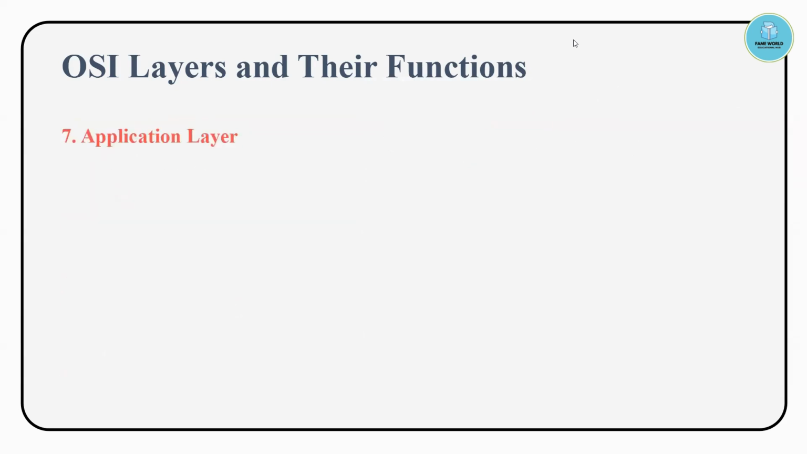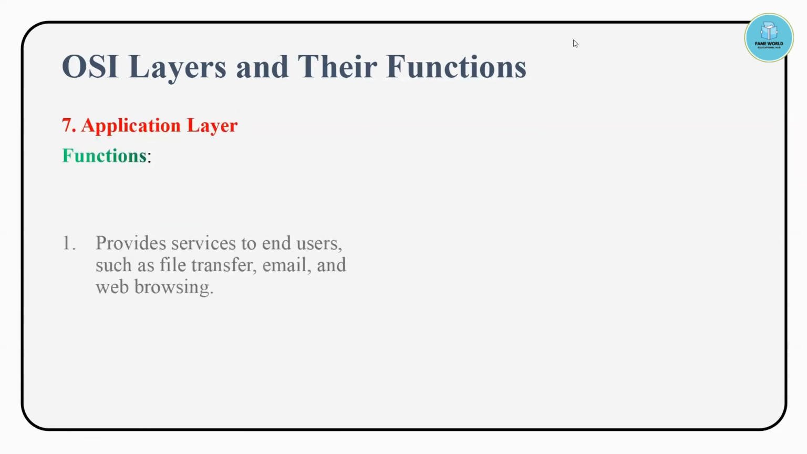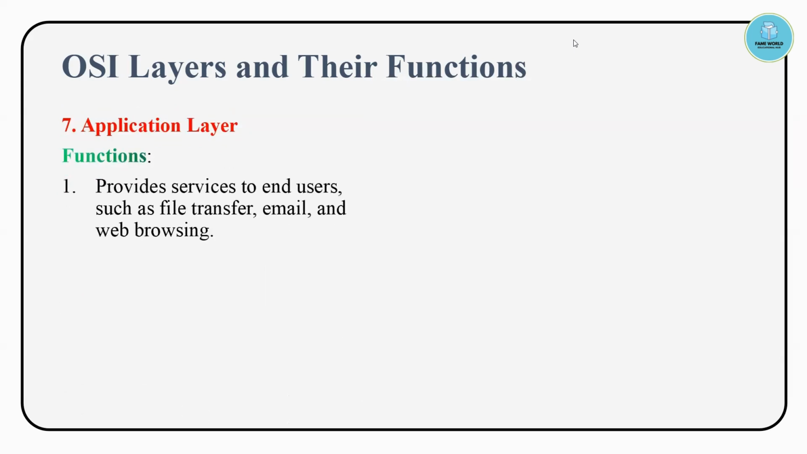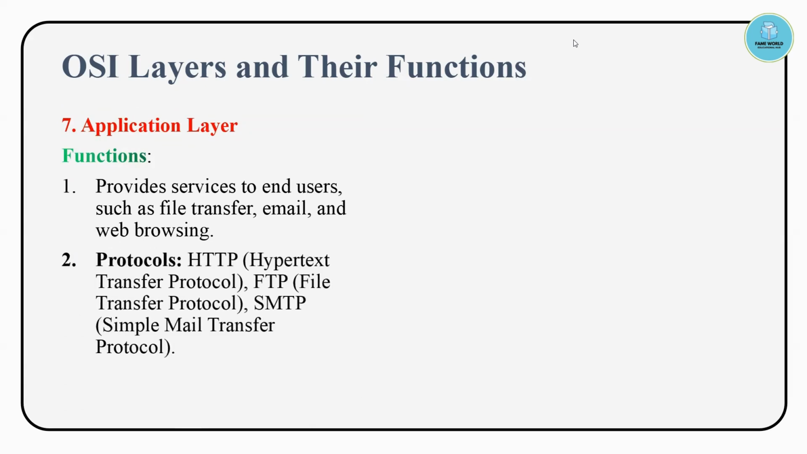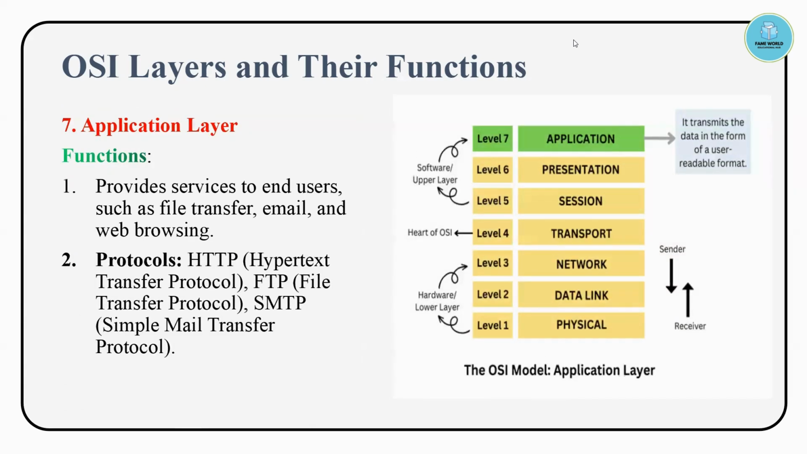Then the next one is the application layer. The application layer provides services to end users, such as file transfer, email, and web browsing. The protocols used here are HTTP, FTP, and SMTP: the Hypertext Transfer Protocol, File Transfer Protocol, and Simple Mail Transfer Protocol.